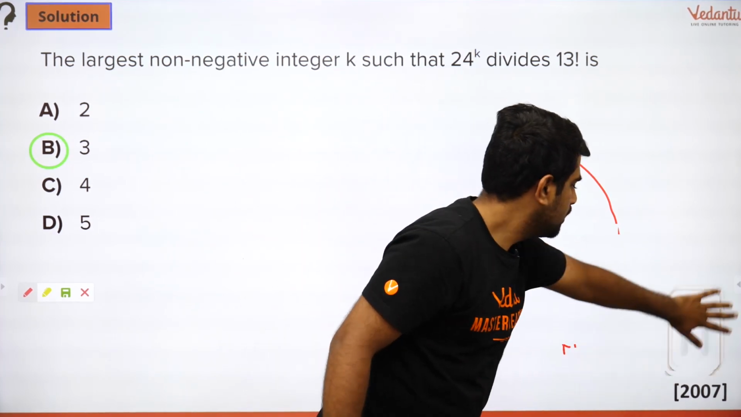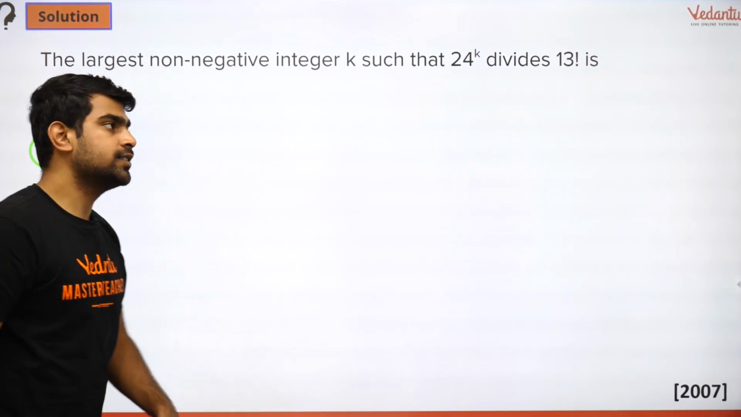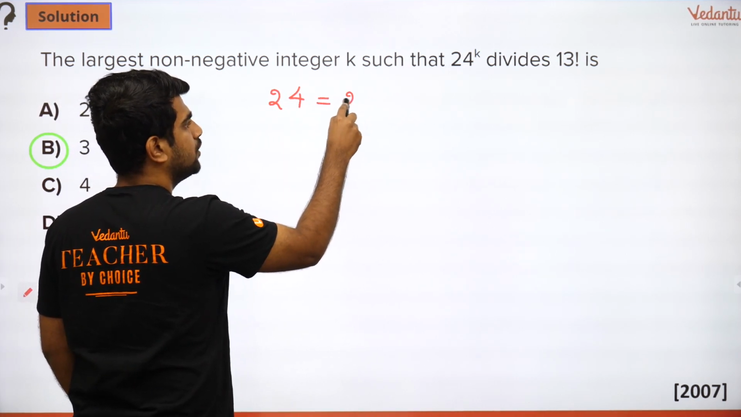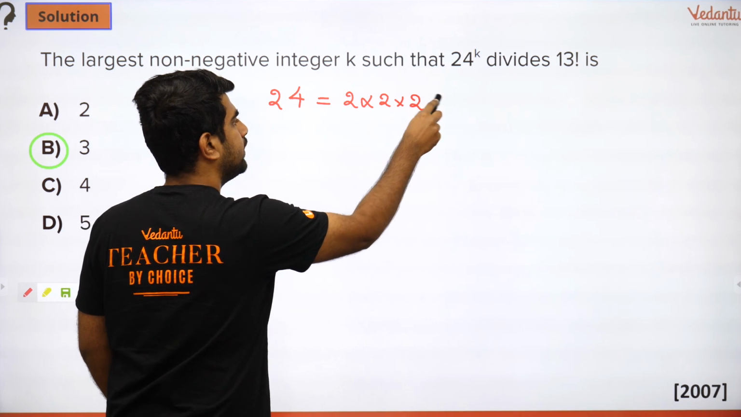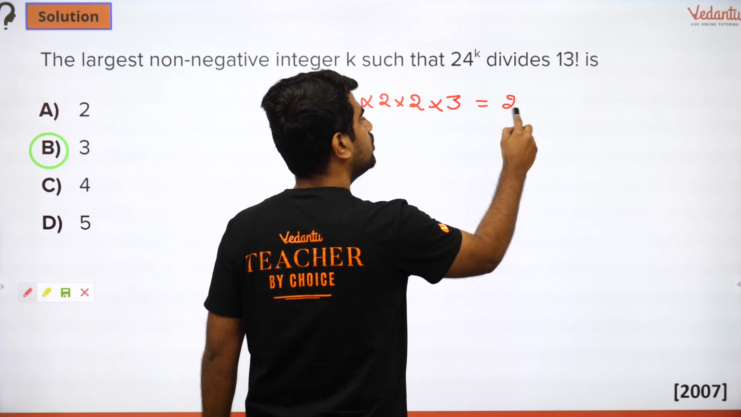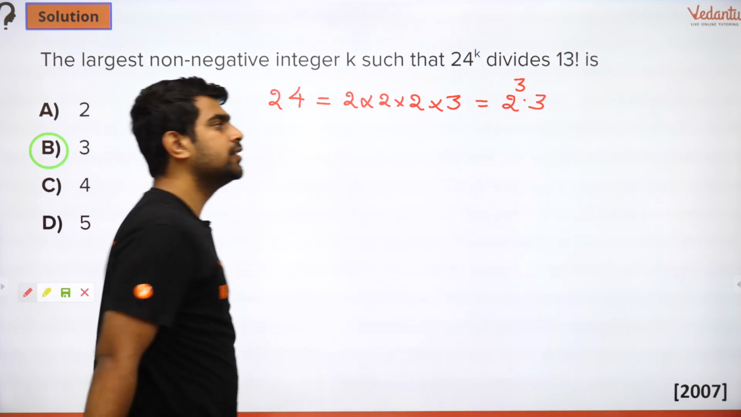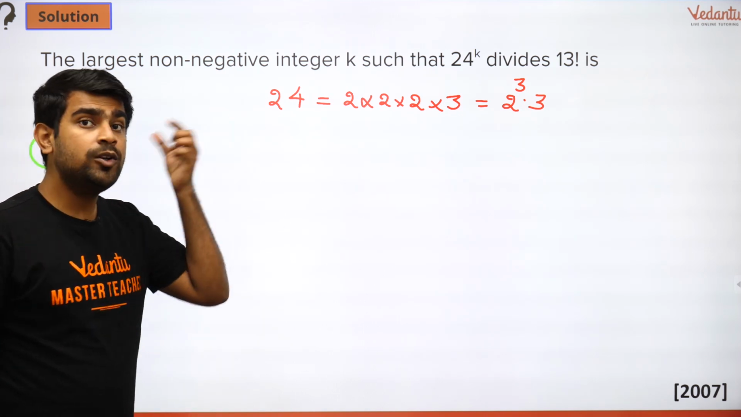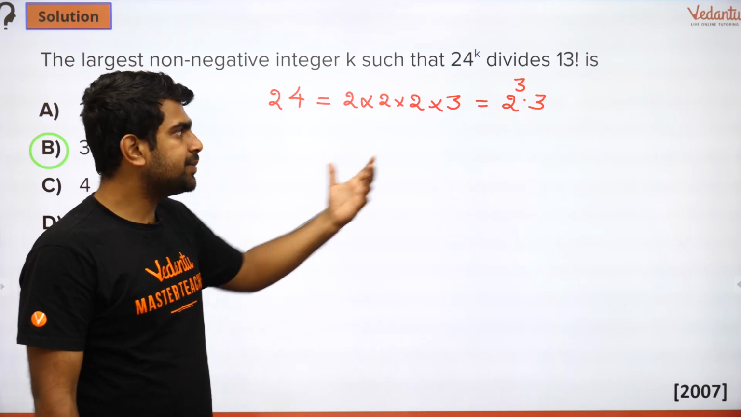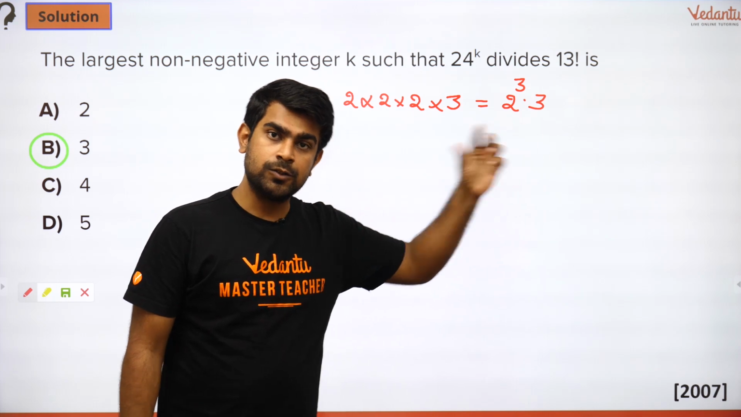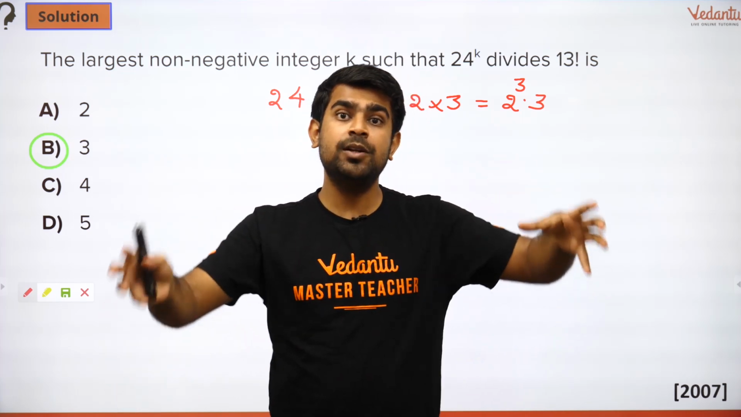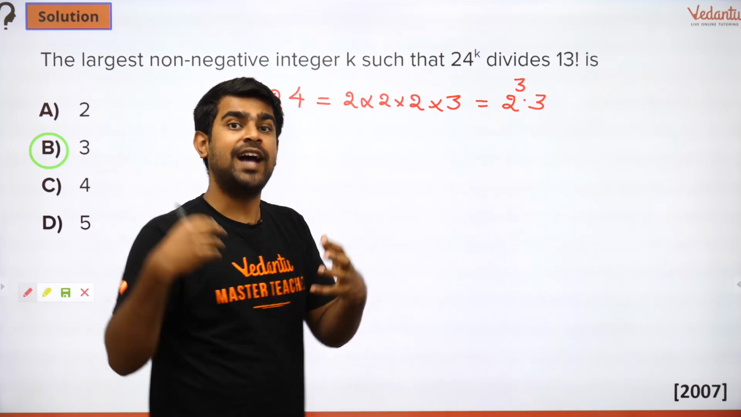Okay, so let's see how to apply this concept in this question. What do we have? First, let me look at 24. 24 is nothing but 2 into 2 into 2 into 3, because 24 is 8 into 3. So I can rewrite this as 2 to the power 3 into 3. Now I will look at the prime factors making up this number. The prime factors making up 24 are 2 and 3. So let me first figure out the power of 2 and the power of 3, and from that I will build 24.